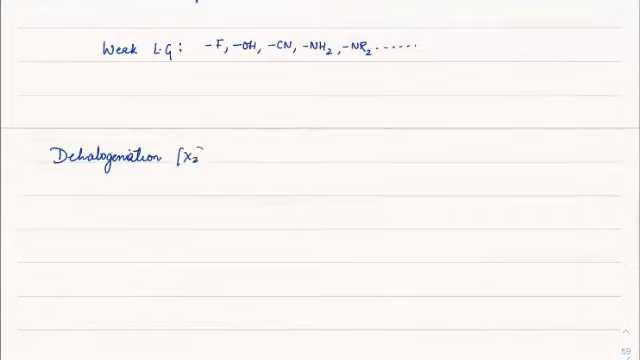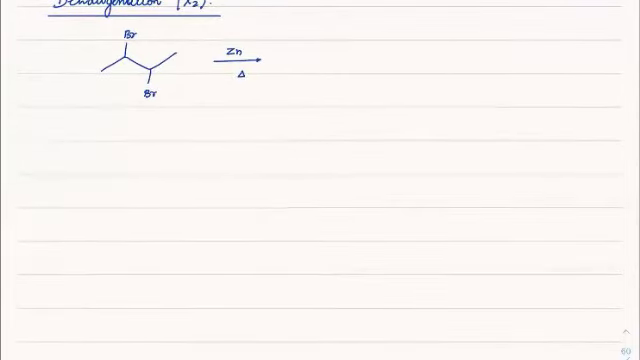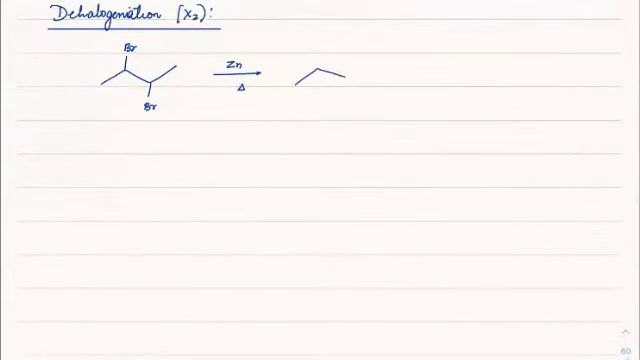Dehalogenation is removal of this X2. Okay. So for instance, if you have a bromine here, and I treat that with zinc and heat. Okay. So the other day I told you that doing this, we will get a double bond formation here and ZnBr2. So this is what is formed.